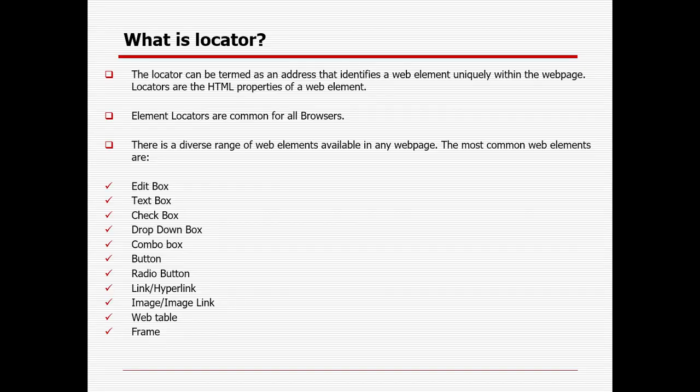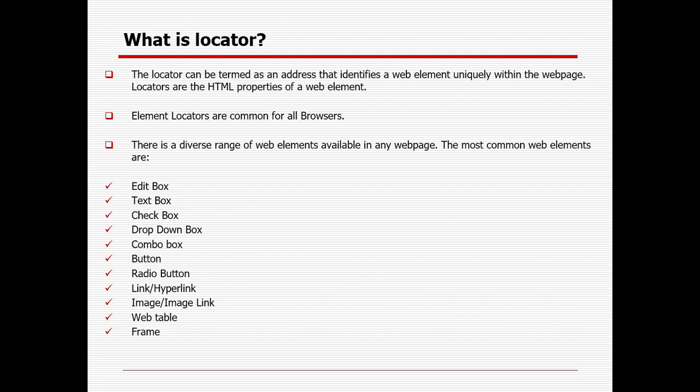Then I will cover the locator technique. Okay. So in every web page there will be a hell lot of elements, right? It can be images, it can be checkbox, drop down box, input box, radio button, all this stuff, right? So all of that is called an element, and for every element you need to find the locator.